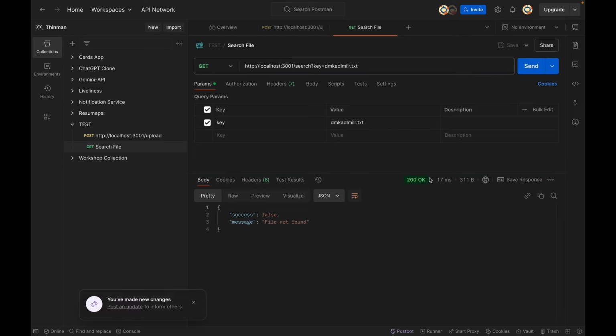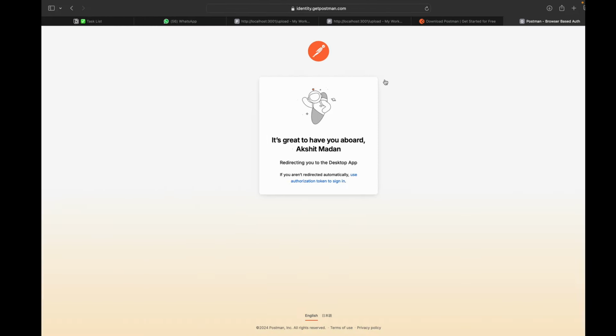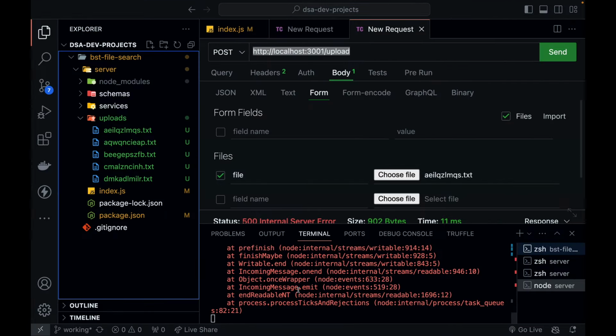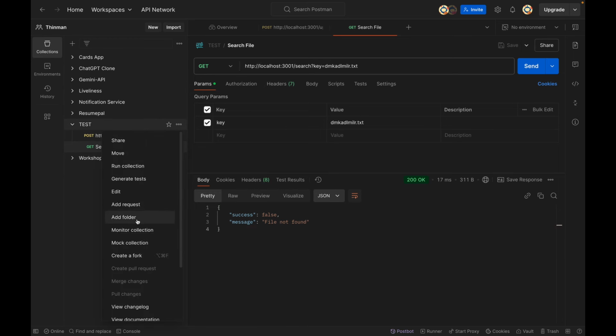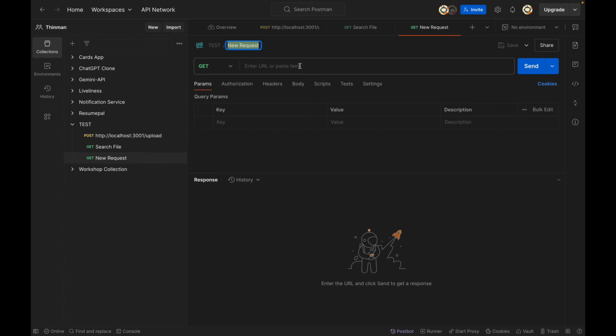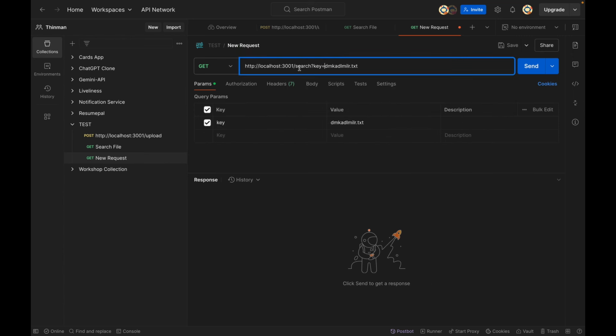File not found. Okay, what is the issue? This file should have been existing though. Okay, so this is not working. So let's try to hit show tree so that we can actually see our tree. So let's add another request and let's call it show tree.